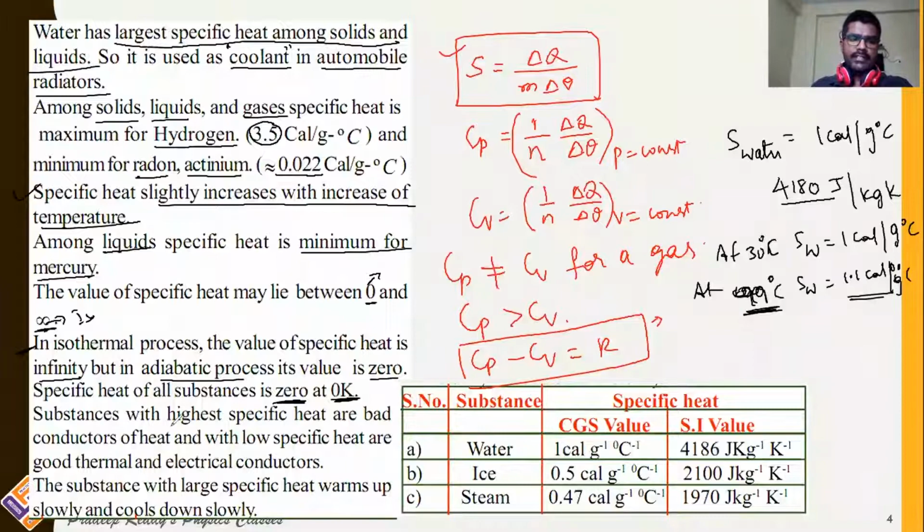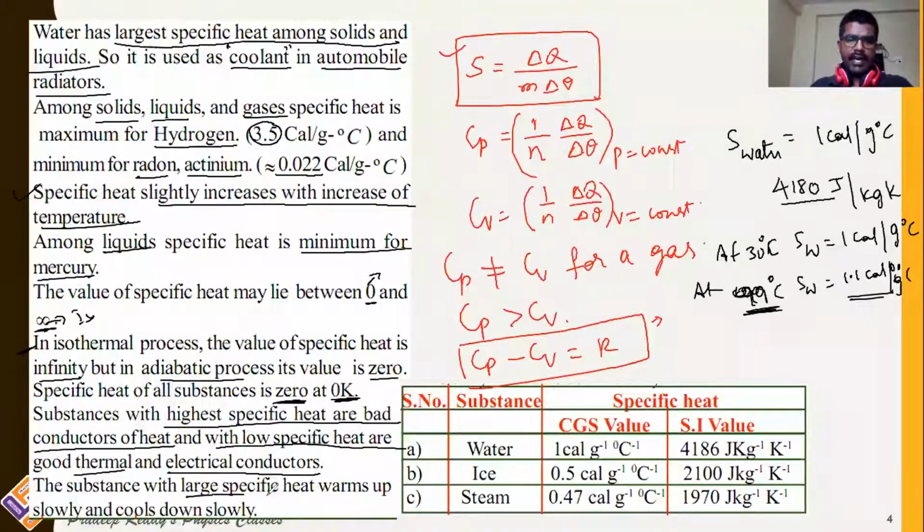And substances with high specific heat are bad conductors of heat energy, and those with low specific heat are good thermal and electrical conductors. Water has greater specific heat. Therefore, it is a bad conductor of heat energy. Whereas copper has less specific heat. Therefore, it is a good conductor of electricity as well as a good conductor of heat energy. So all metals are preferably good conductors of electricity as well as heat energy.